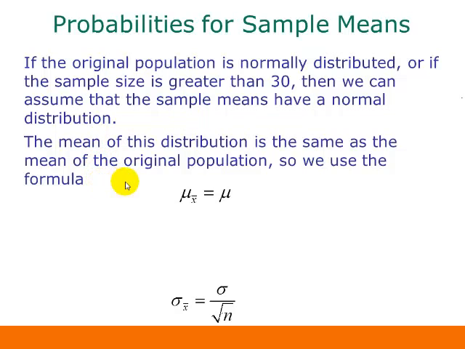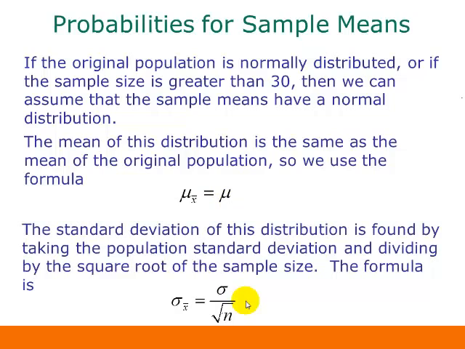The mean of this distribution is the same as the mean of the original population, so we can just use this formula. This stands for the mean of our sample means, and this is our original population mean. So they're both the same. Then our standard deviation is our original population standard deviation divided by the square root of the sample size. So here's what our formula looks like.